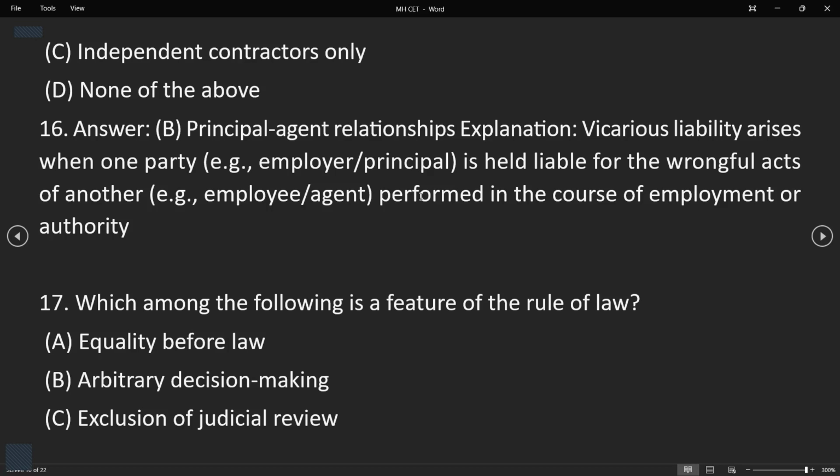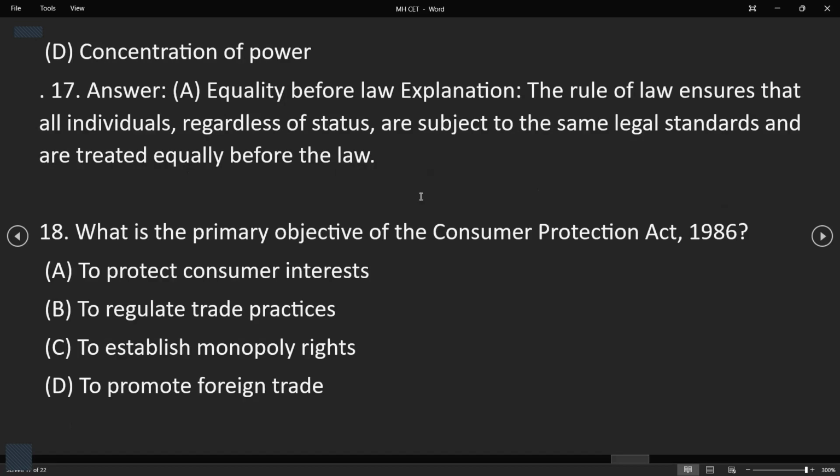Okay, which among the following is a feature of the rule of law? Equality before the law, arbitrary decision making, exclusion of judicial review, or concentration of power.